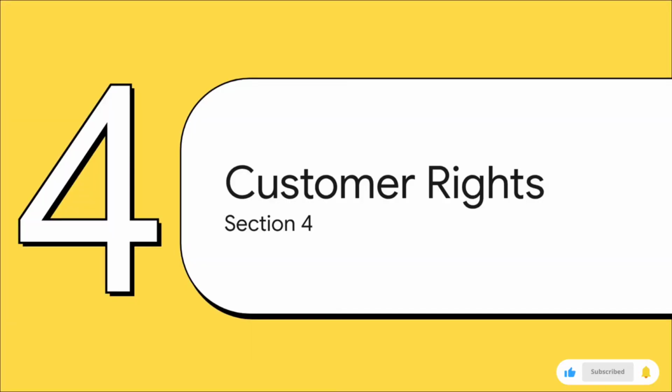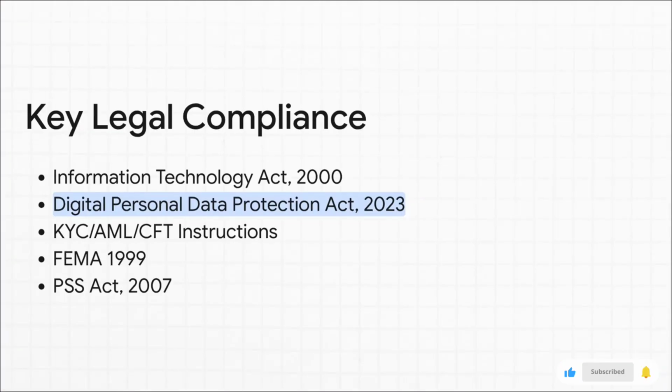All right, after all that heavy technical and regulatory detail, Section 4 brings the focus right back where it belongs, on the customer. Let's look at the specific rights and protections that are built into these new rules for you and me. So this compliance doesn't exist in a bubble. To protect us, banks have to follow a whole suite of laws. You've got KYC and AML norms to prevent money laundering, the PSS Act for payment systems. But for your exam, the one I want you to circle in red is the newest one, the Digital Personal Data Protection Act of 2023. This is a massive deal in data privacy, and it's almost guaranteed to be a focus area.